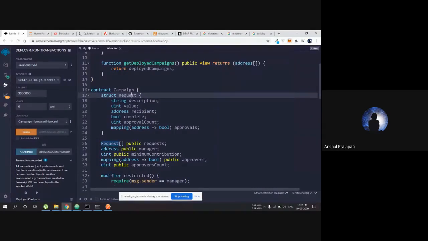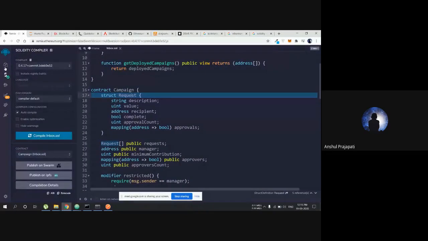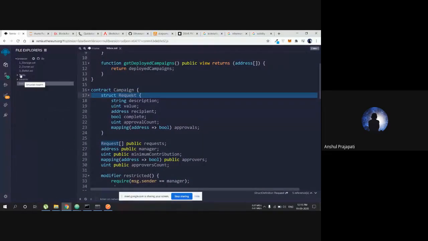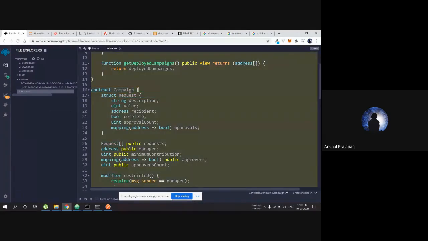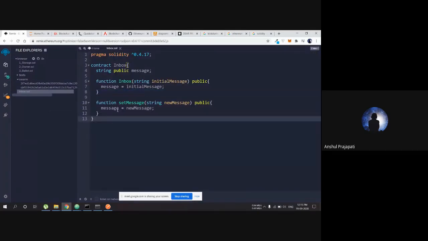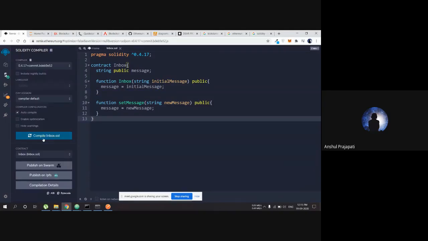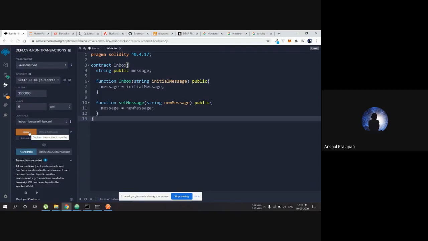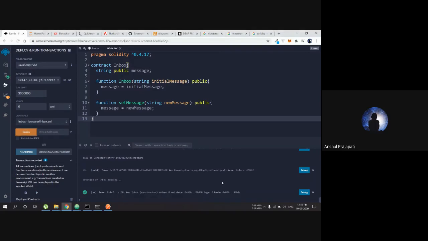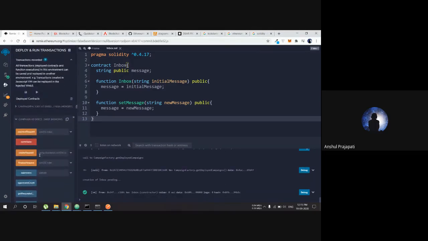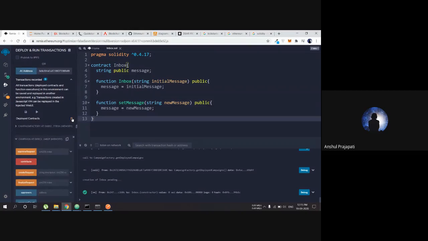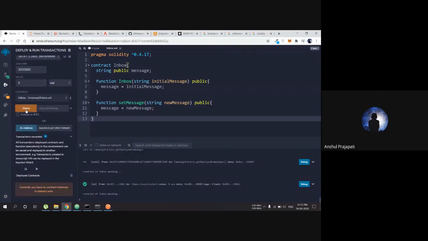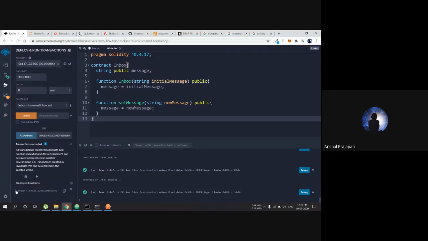So if I use the same thing here, if I change this contract and use this contract here, what is going to happen is, if I compile Inbox, it is compiling, and if I deploy this contract onto the blockchain, it is deployed. I had deleted all the previous contracts, and now I deploy it again. So here is my Inbox contract.